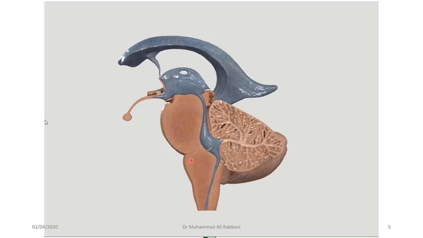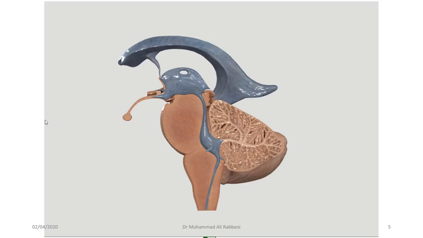Similarly, from this line onwards, you can see here is medulla, and the upper part of medulla and on its posterior relation has the lower part of fourth ventricle. So you can see the fourth ventricle is present between the pons and medulla anteriorly and cerebellum posteriorly, and the lower part of medulla contains central canal. So this is a quick revision of the structures that you already know and already have studied.